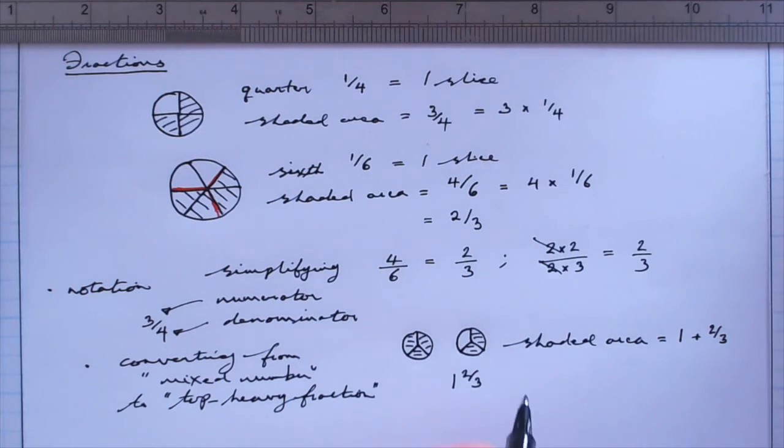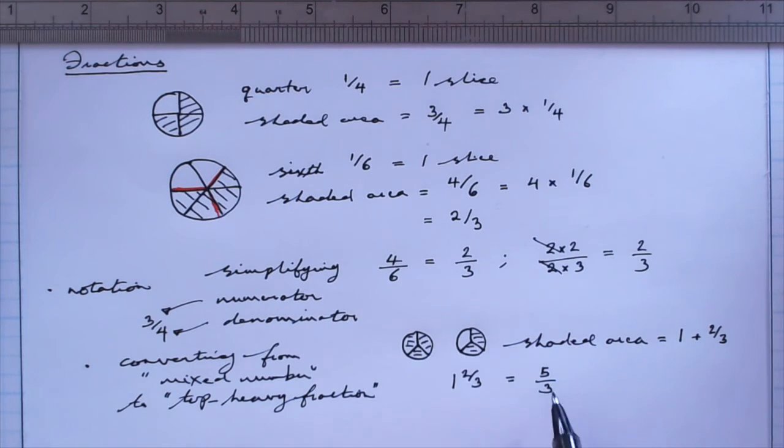Now, we can also see, though, if we just count how many thirds are there that have been eaten, it's 1, 2, 3, 4, 5. So this is equal to the top-heavy fraction 5/3.